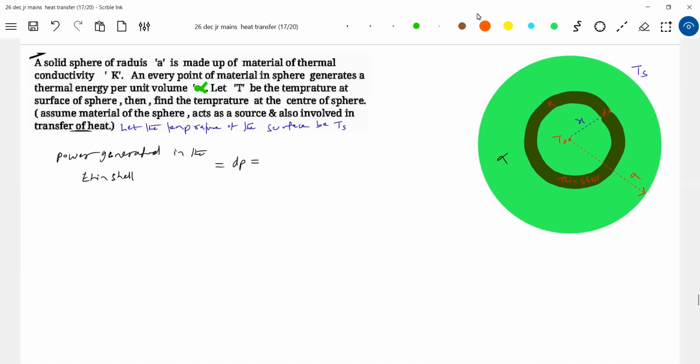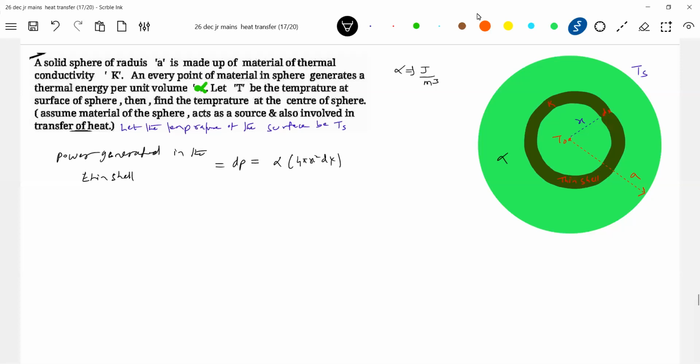It generates thermal energy per unit volume, so the unit for alpha will be joule per cubic meter. If I multiply alpha with the volume of the thin shell, what do I get? Alpha into 4 pi x squared dx.